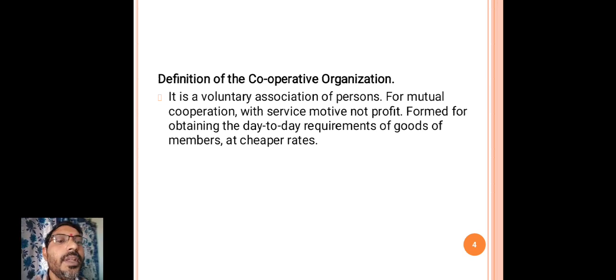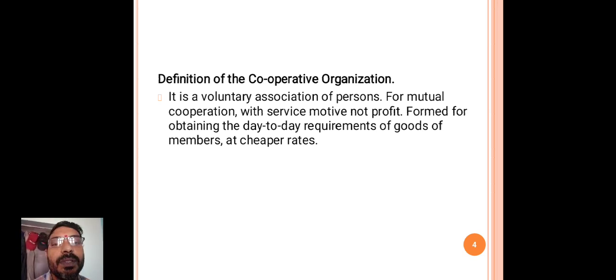The trading organizations are established for profit motive. The main aim of a trading organization is trade, which is nothing but buying and selling of goods with a profit.